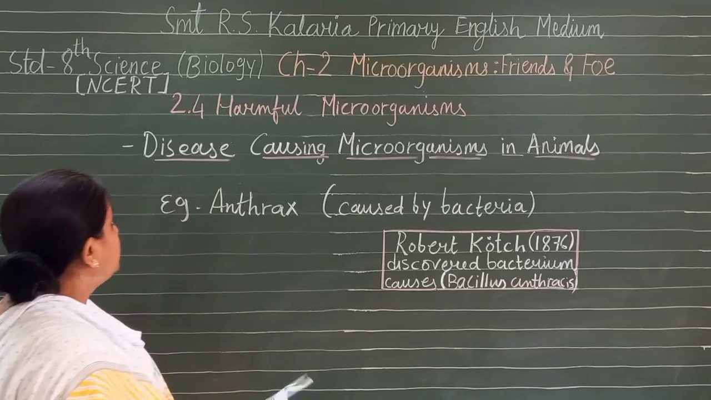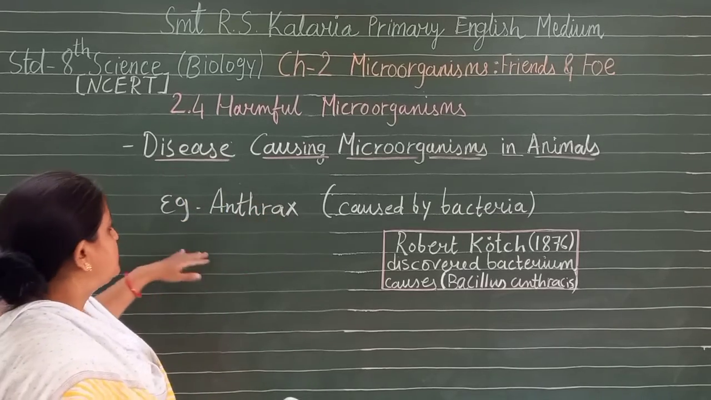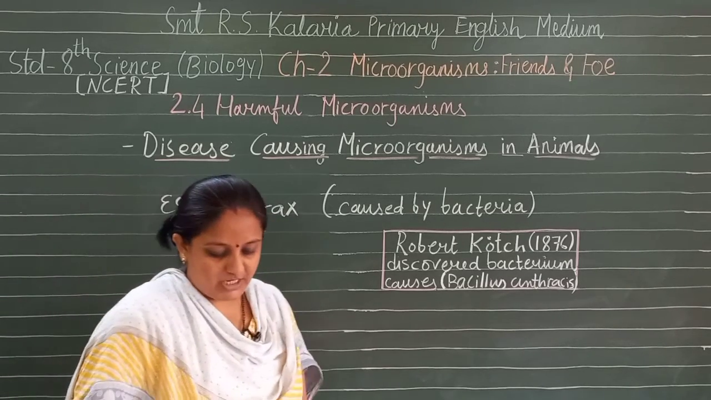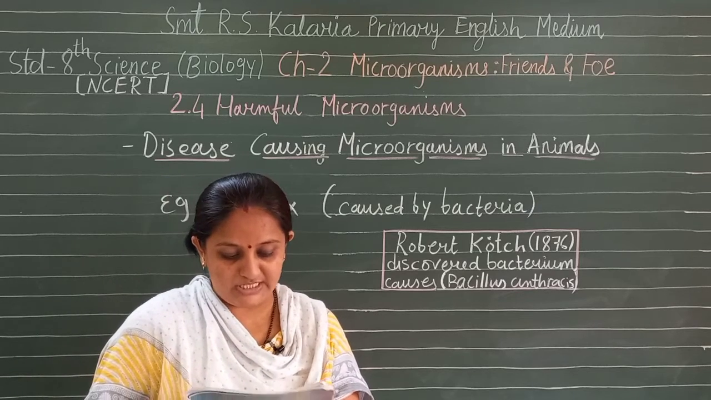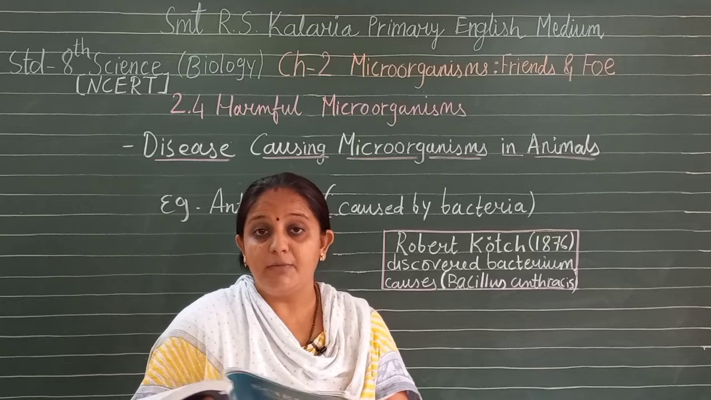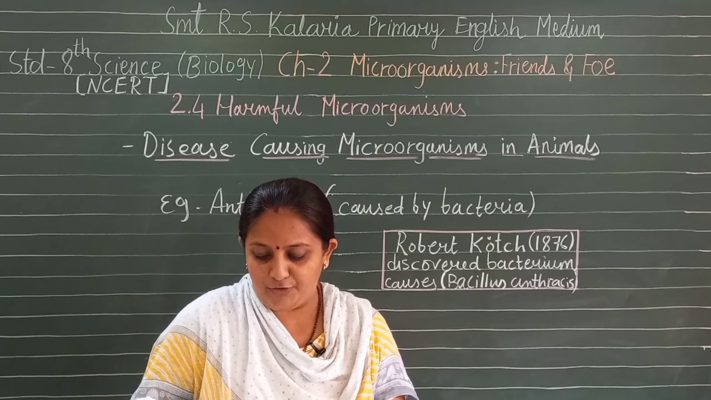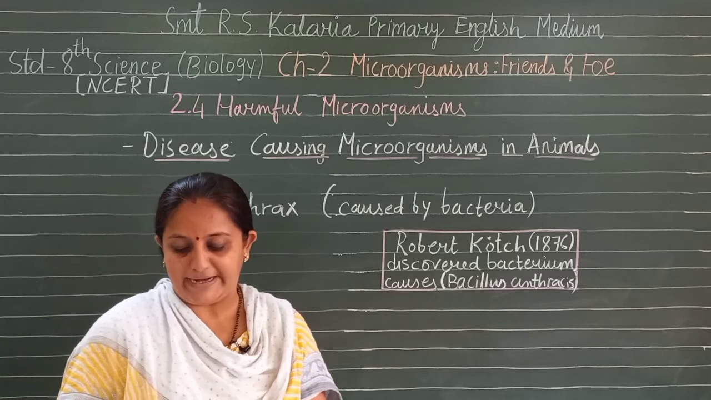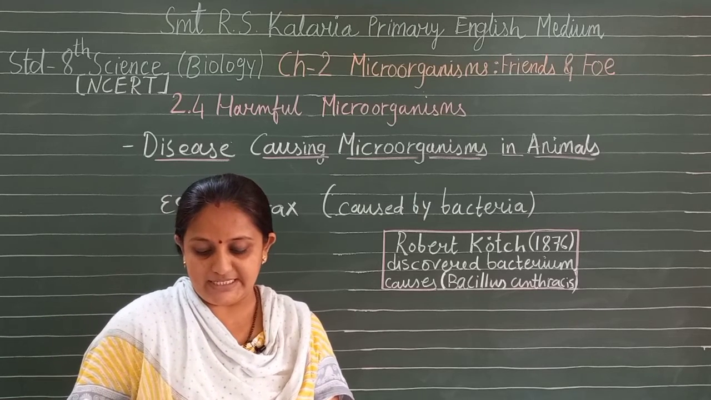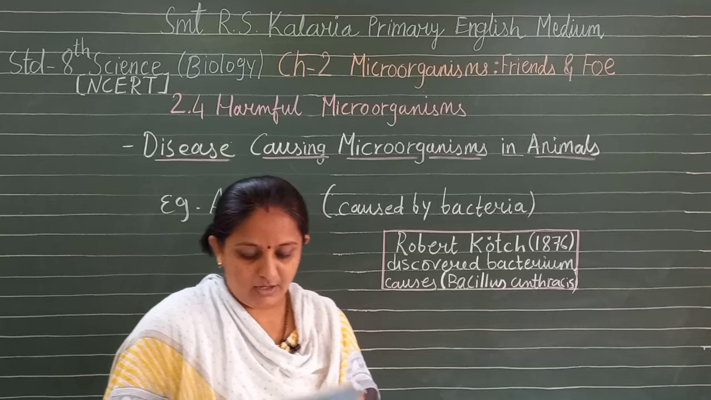Now this is about the disease causing microorganisms in animals. Let us see which type of diseases. Several microorganisms not only cause diseases in humans and plants, but in animals too. For example, anthrax is a dangerous human and cattle disease caused by a bacterium. Foot and mouth disease of cattle is caused by a virus.